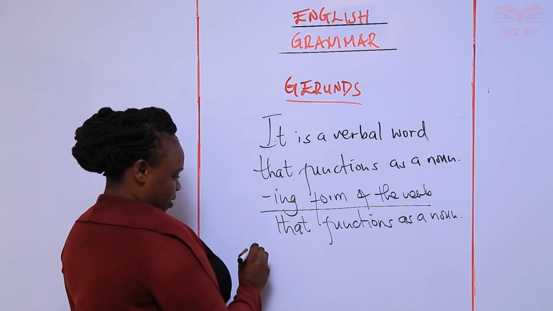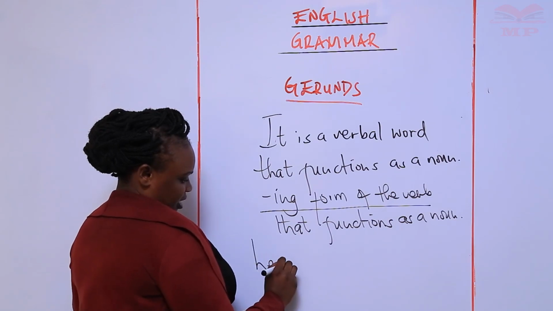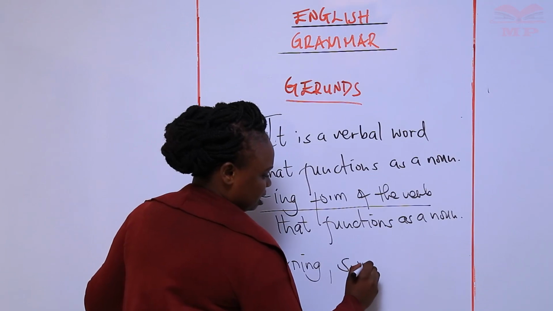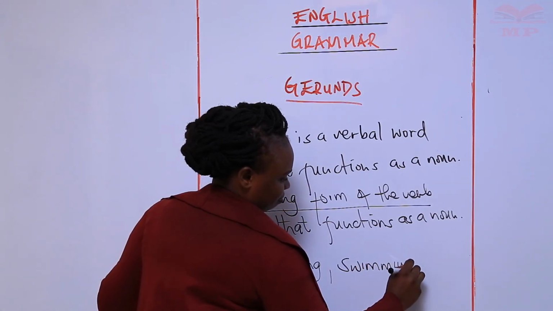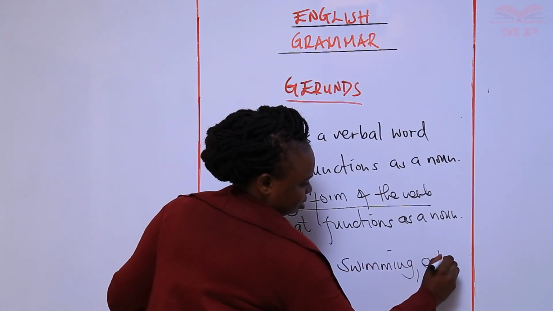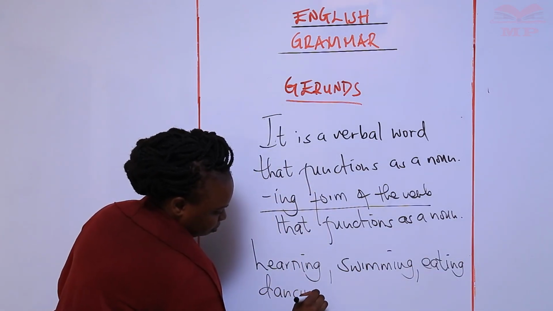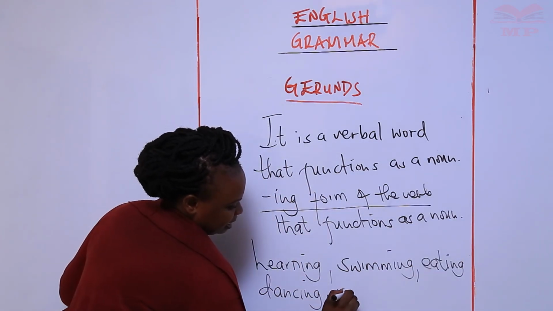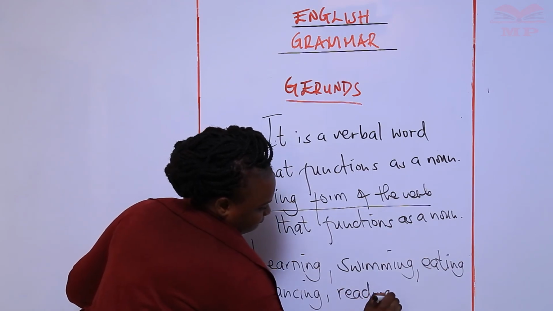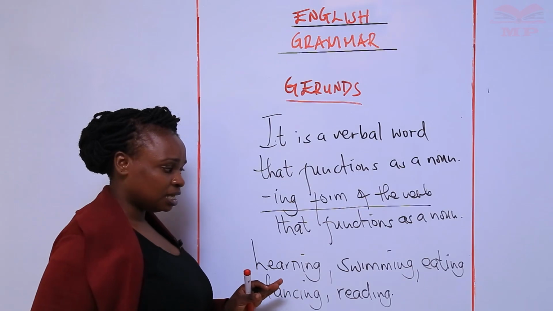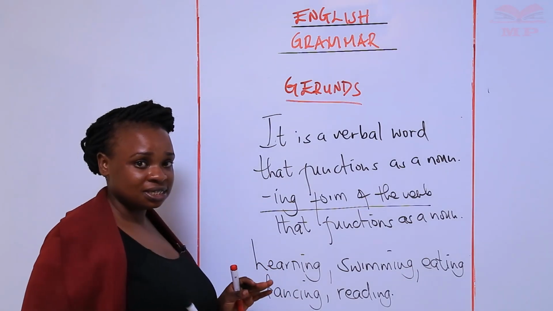For example, we can have ing forms of verbs like learning, swimming, eating, dancing, reading. All these are ing forms of verbs, but now we are looking at them as nouns. We are now using them in sentences as nouns.